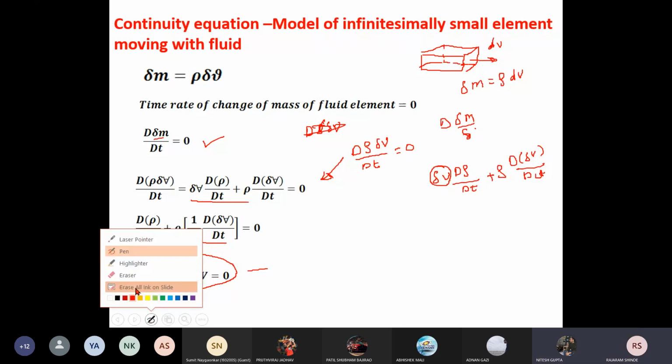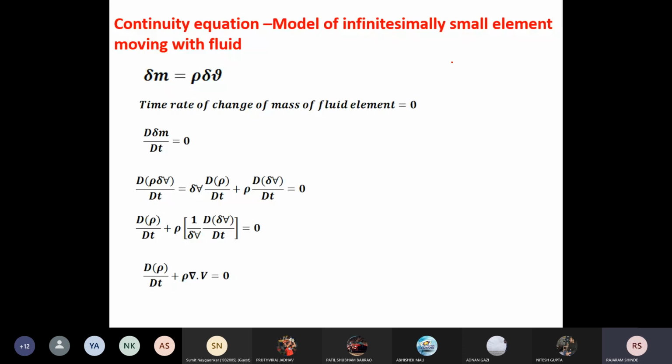Okay. Now you can see here, you have a small fluid element, and it has volume dV or delta V. Now this fluid element is moving with the flow. Already I have told you that when a control volume is moving with the flow, the mass inside the control volume is fixed. The same thing we can apply here.